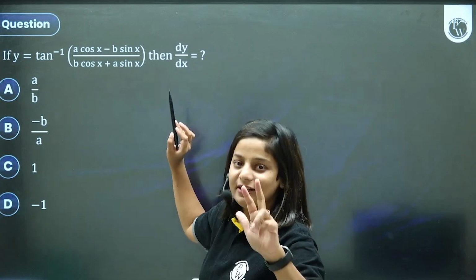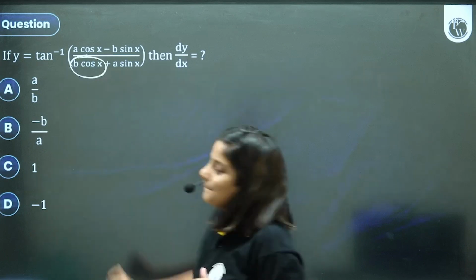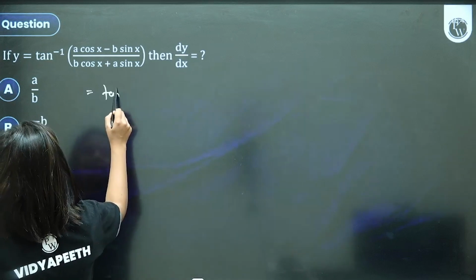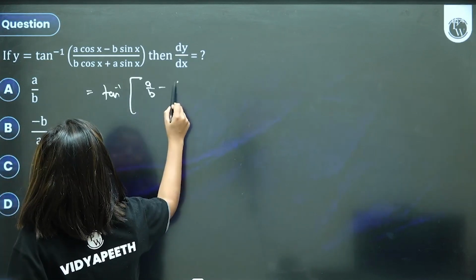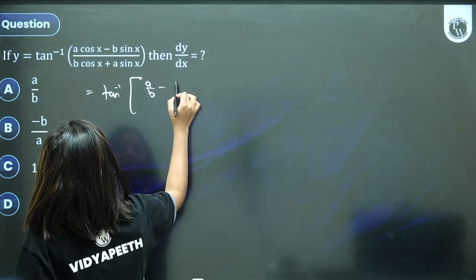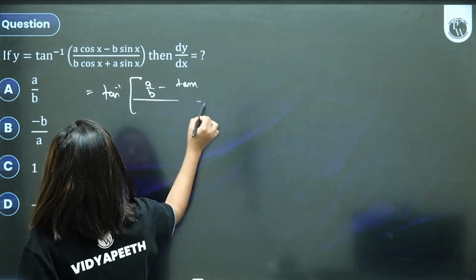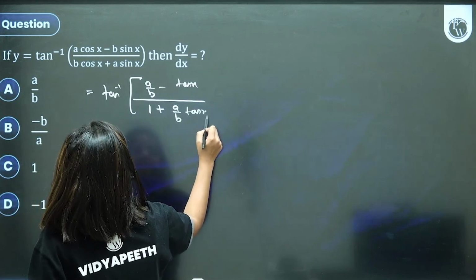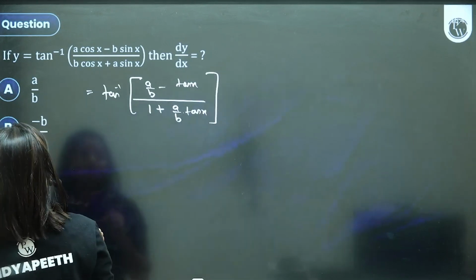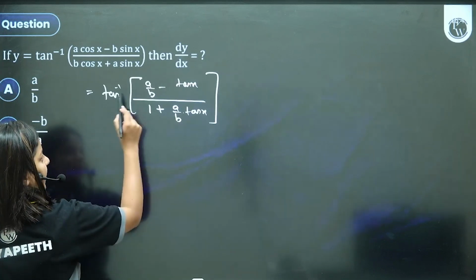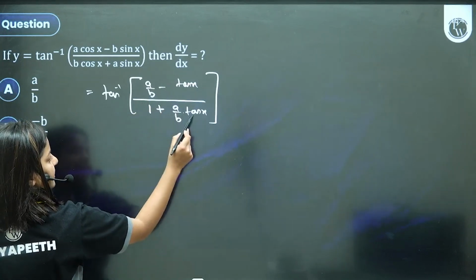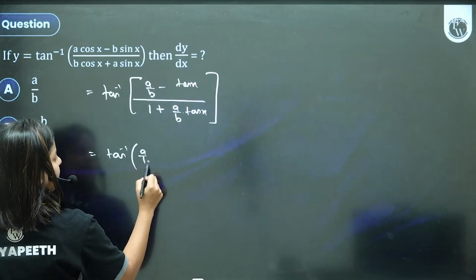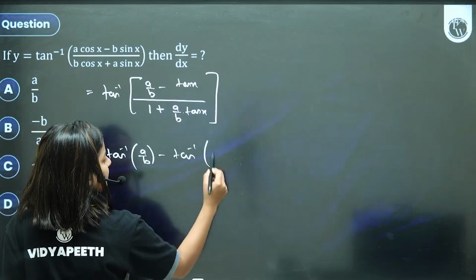Divide numerator and denominator with b cos x. Let's do that. a by b minus tan x upon b cos x divided. So yes, 1 plus a by b into tan x. Can you all very well see? Tan inverse of x minus y upon 1 plus x into y. That is equal to tan inverse of a by b minus tan inverse of tan x.